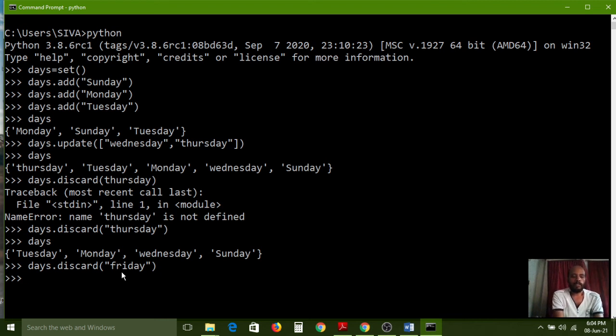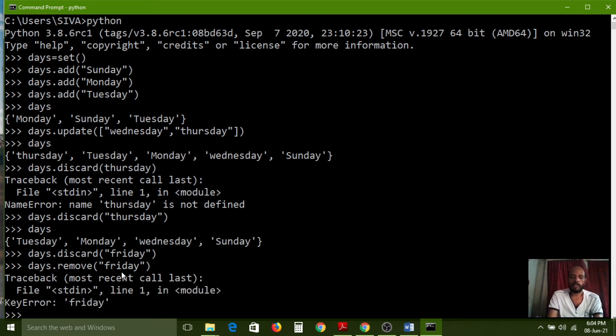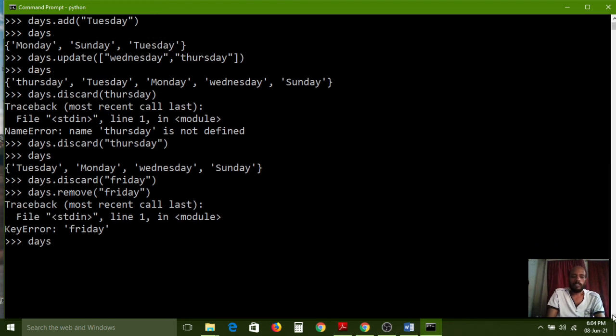So coming to days dot remove method. Now I want to pass the same value. It will show one error. It is giving the intimation for us. So it is showing an error. Line 1, key error it is showing. Friday is not there, so that's why it is showing one error. If the element is found, carefully observe. Days dot remove. Now I want to remove Wednesday.